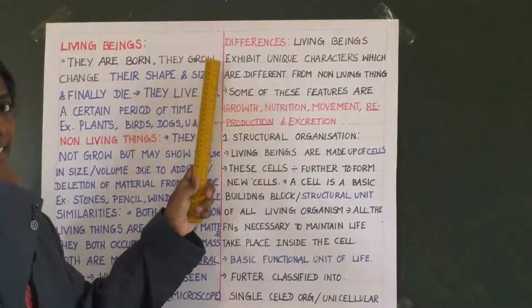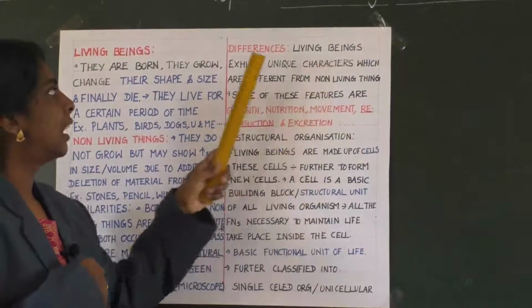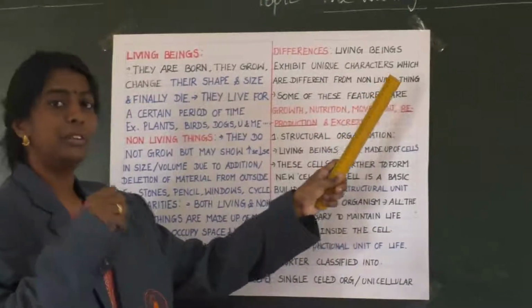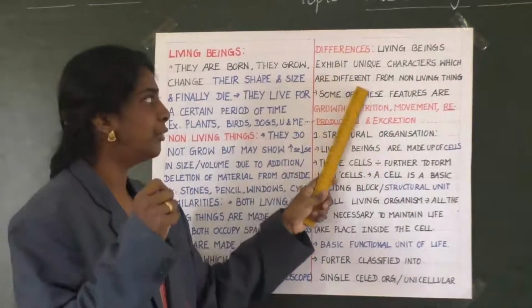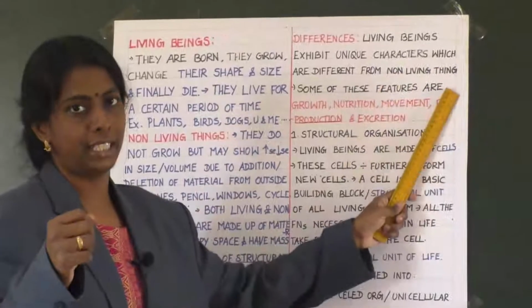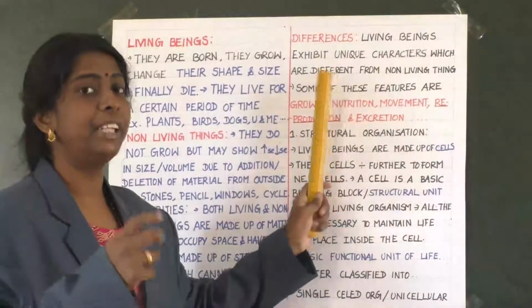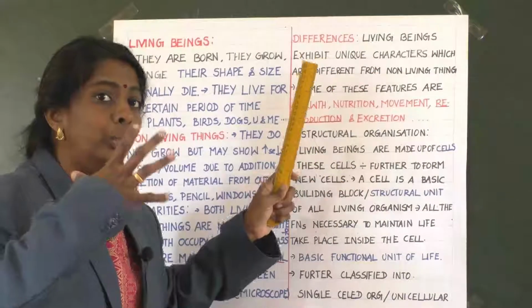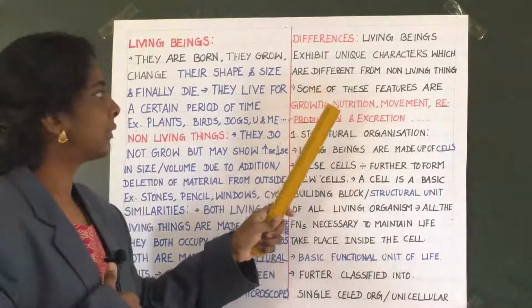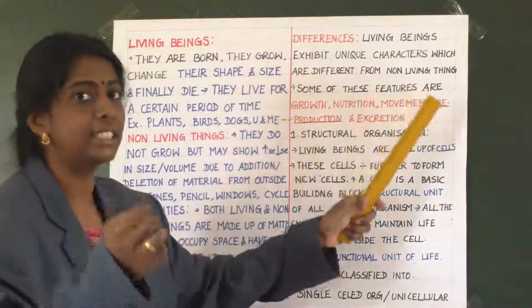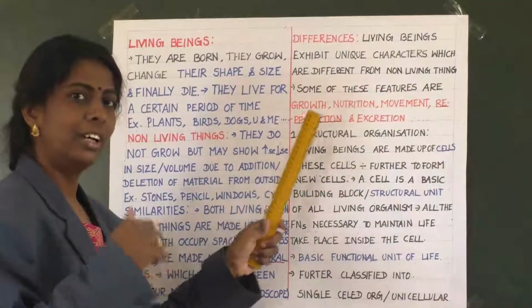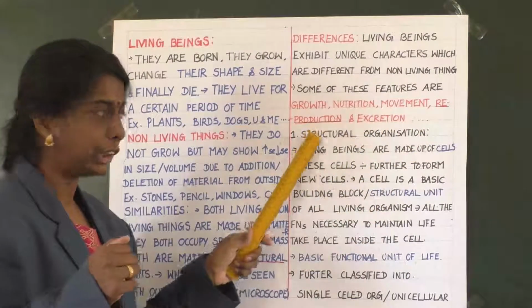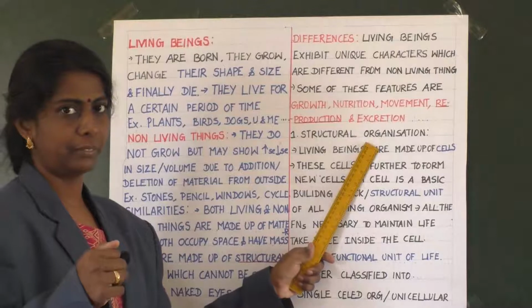Differences. So what are the differences? Living beings exhibit unique characters which are different from non-living things. There is a difference between living and non-living things. Living things have their unique characters. Some of these features are growth, nutrition, movement, reproduction and excretion.